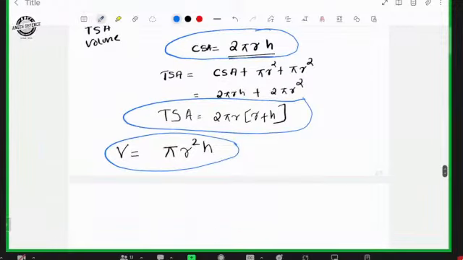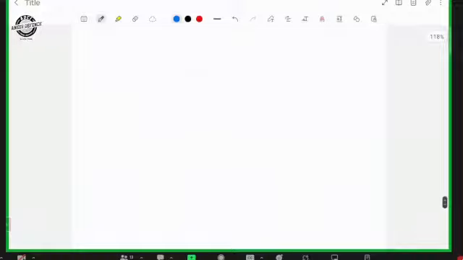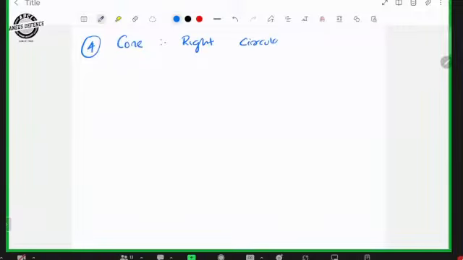Then we will consider the fourth one, that is cone. They will always mention right circular cone. Right circular cone means the cone should not be like this. This is not a right circular cone.